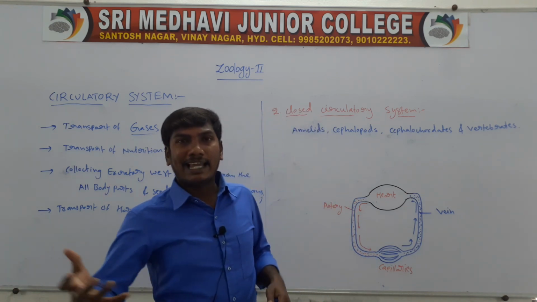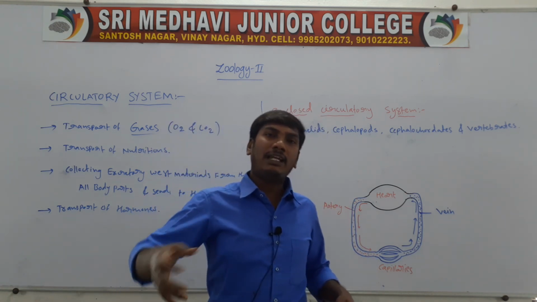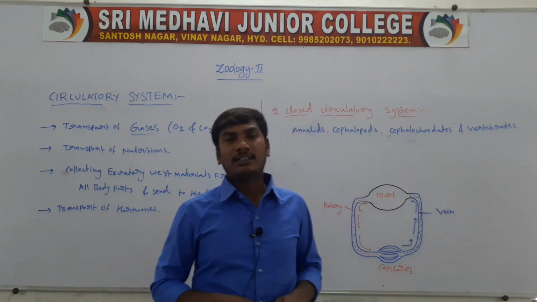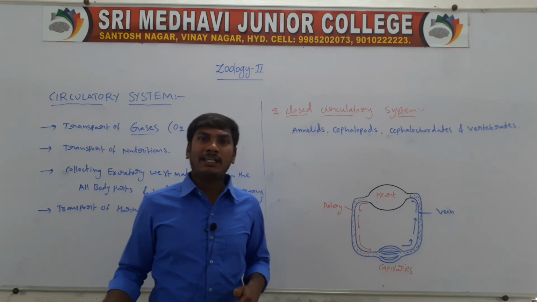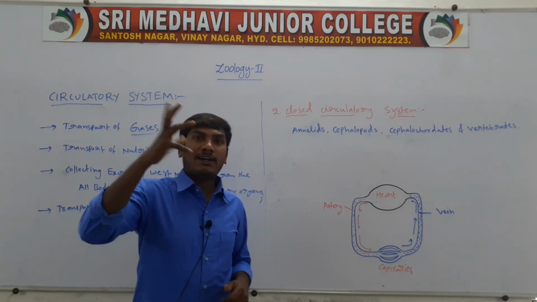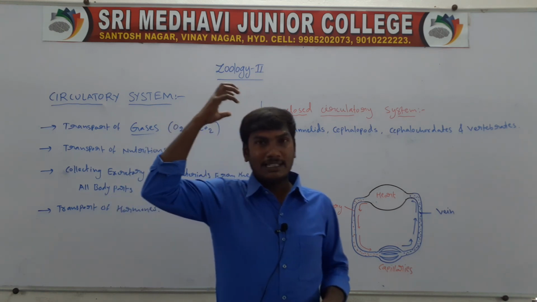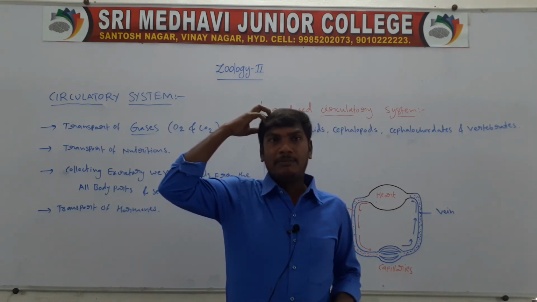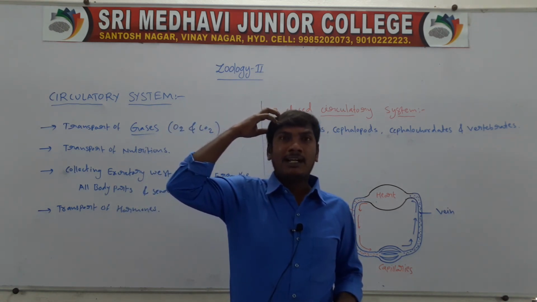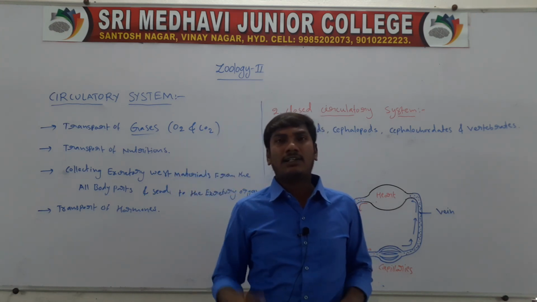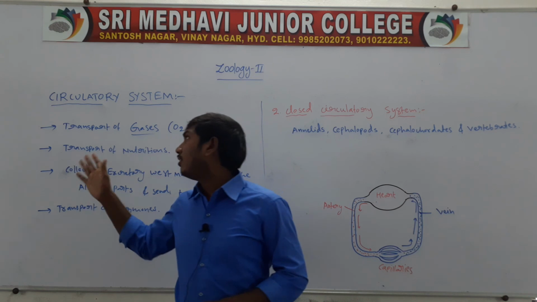Next, excretory waste materials are collected from all the body parts and sent to the excretory organs. Next, hormones are sent to the target organs, for example from the pituitary gland present in the head, the brain. So these are the functions of the circulatory system.